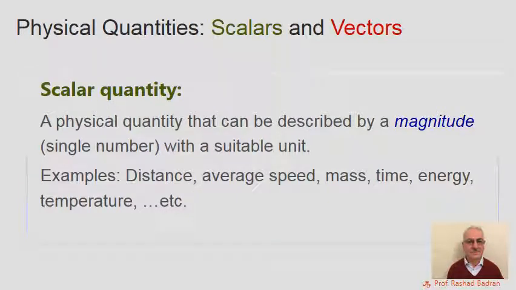Physical quantities can be classified into two types: scalar physical quantities, or called scalars, and vector physical quantities, or called vectors. A scalar physical quantity is the quantity which can be described by a magnitude only. Of course, this magnitude may have a single number with a suitable unit. Examples on scalar quantities: distance, average speed, mass, time, energy, temperature, etc.